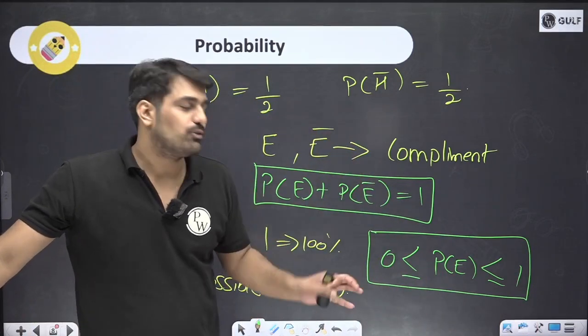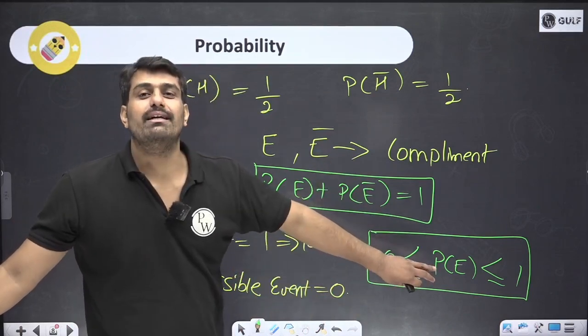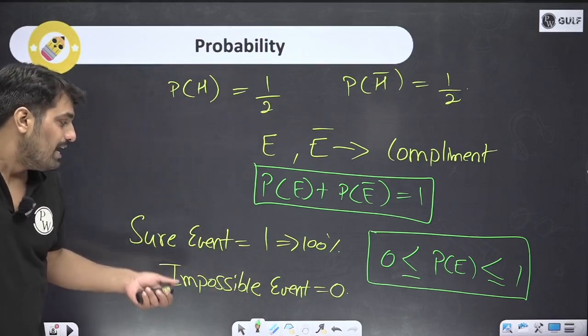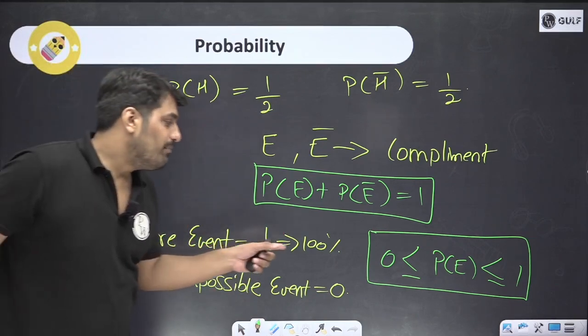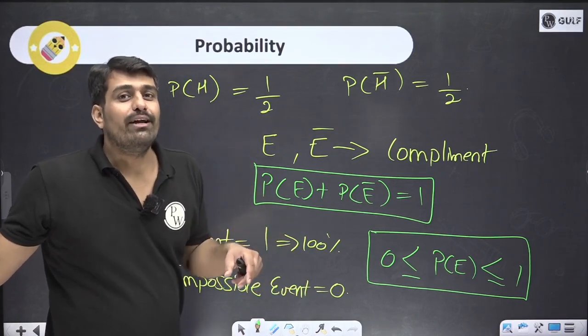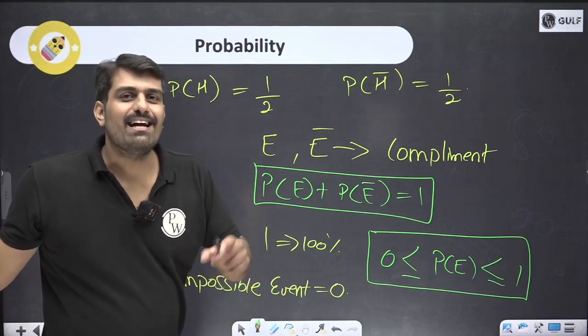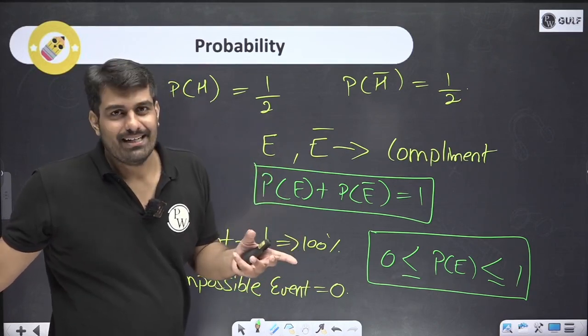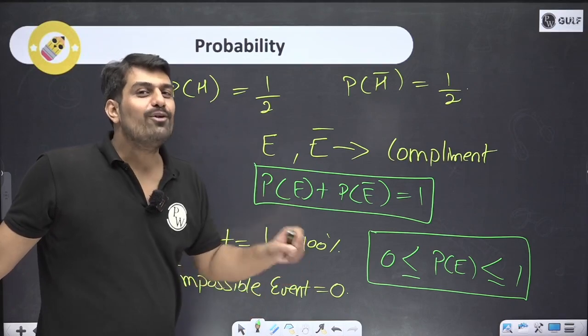There is no third case. We are sure that this will be the case. Either it can be equal to 0, that means an impossible event, or a sure event, where it will be 1. So, I might know that tomorrow morning I will once again come back and take a session. There is a very high chance for that, right? But today I am sure that I will end the session and go back to my home.